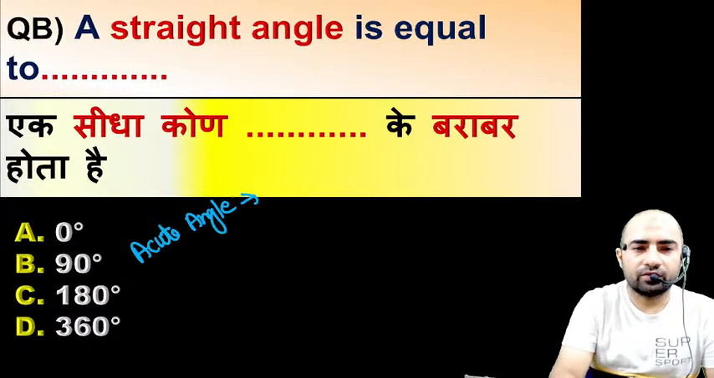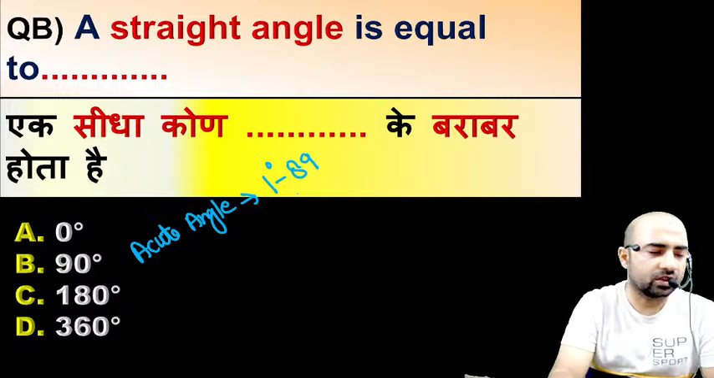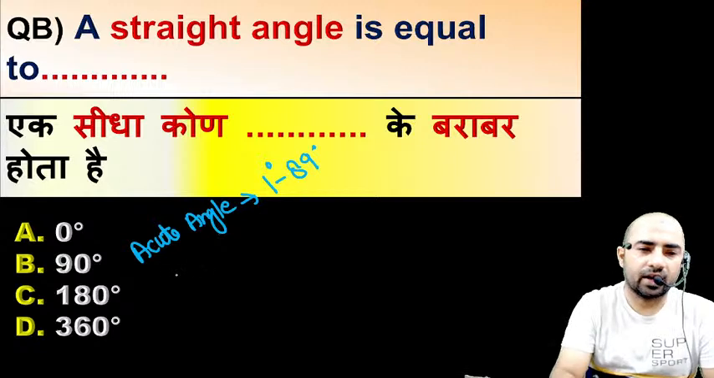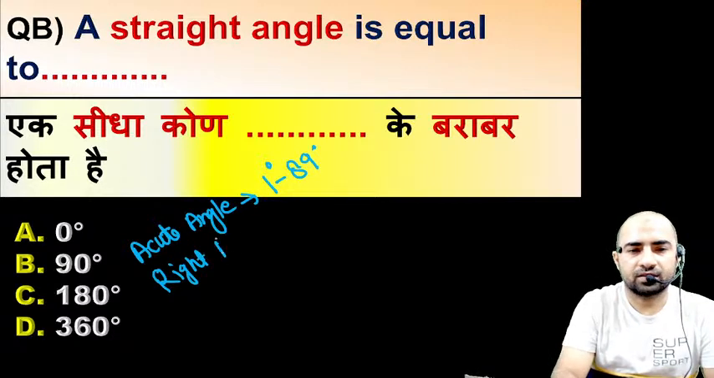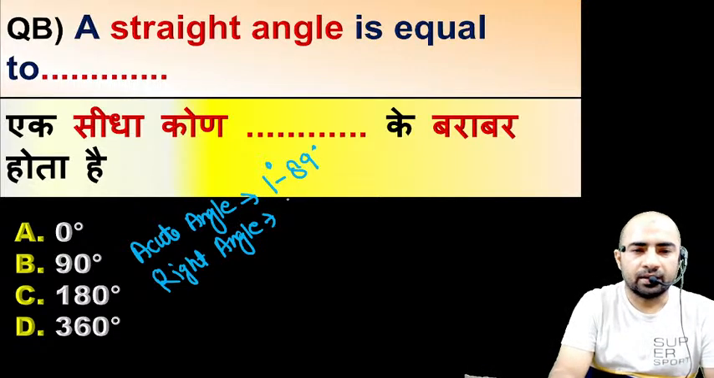So the magnitude of acute angle can be from 1 degree to 89 degree. This is called acute angle. Acute angle is from 1 degree to 89 degree. Second one we have right angle. And right angle is always 90 degree.